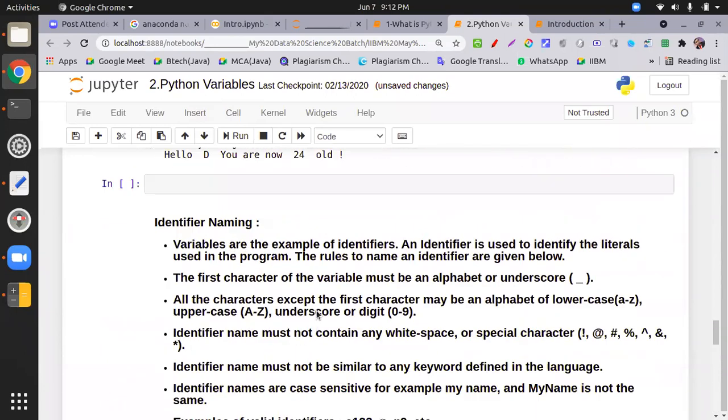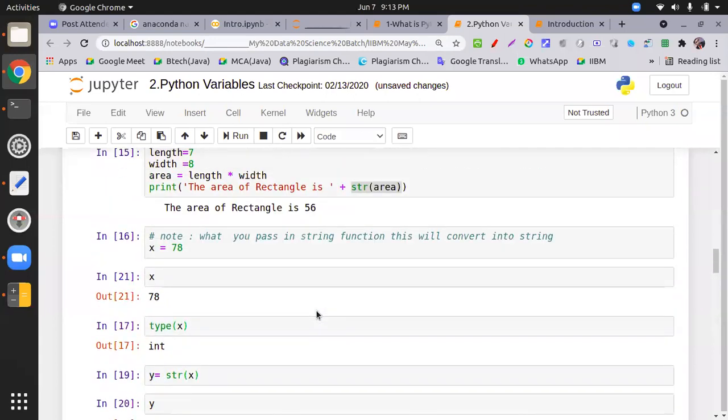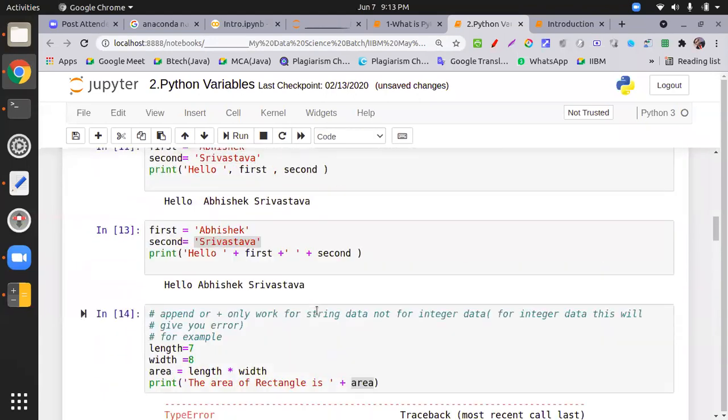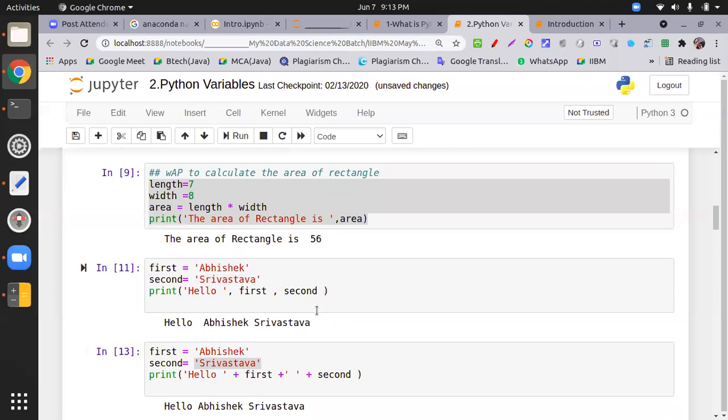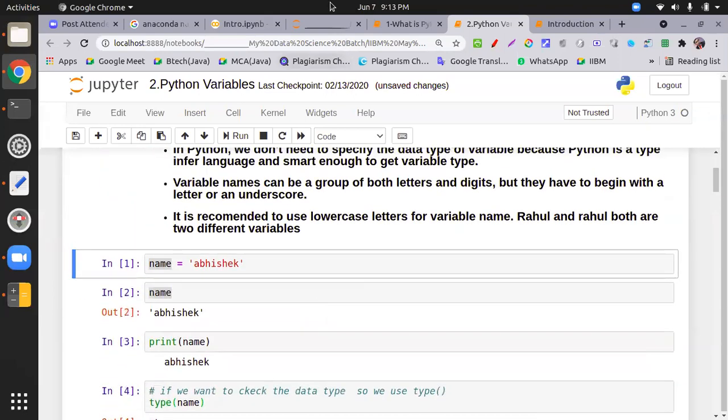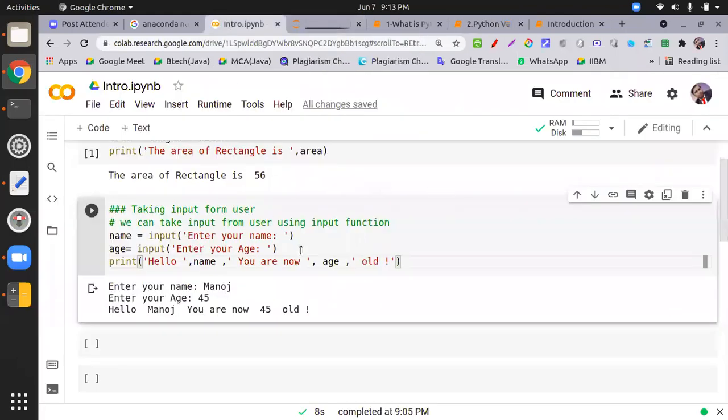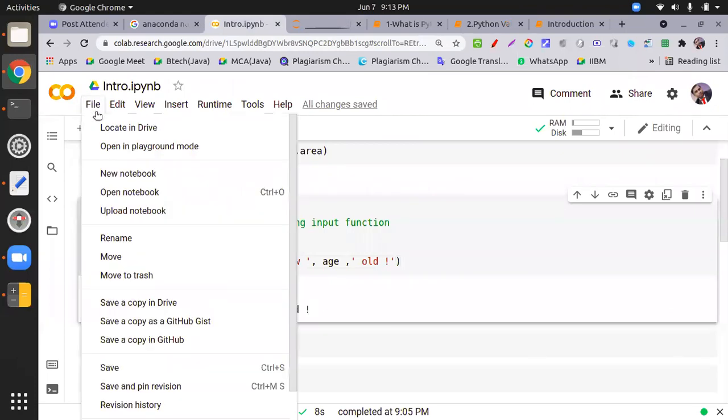I expect from everyone who attends the class from tomorrow onwards to have Jupyter Notebook, Anaconda Navigator, or Google Colab. I mean, two options are there: Colab, just open the URL. This will automatically save in your Google Drive. If you have some issue, save a copy in Drive.